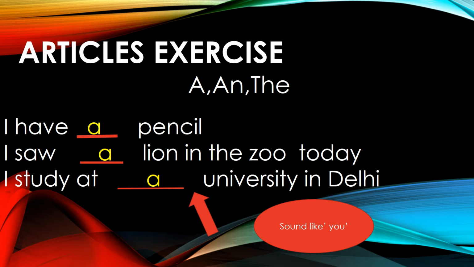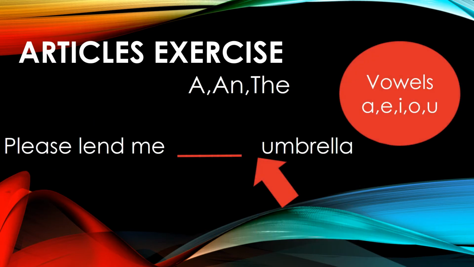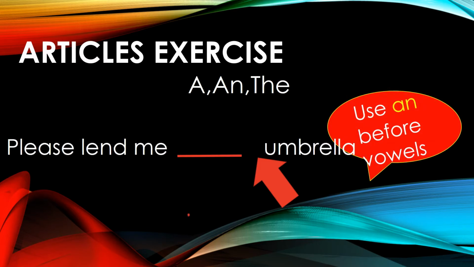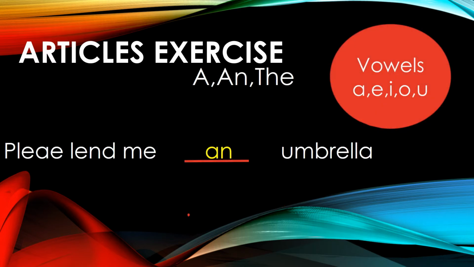Now we can see the next example. Please lend me dash umbrella. Look at the first letter of the word umbrella. It begins with a vowel. Vowels are A, E, I, O, U. So we have to put an in front of umbrella. So the answer is: please lend me an umbrella.